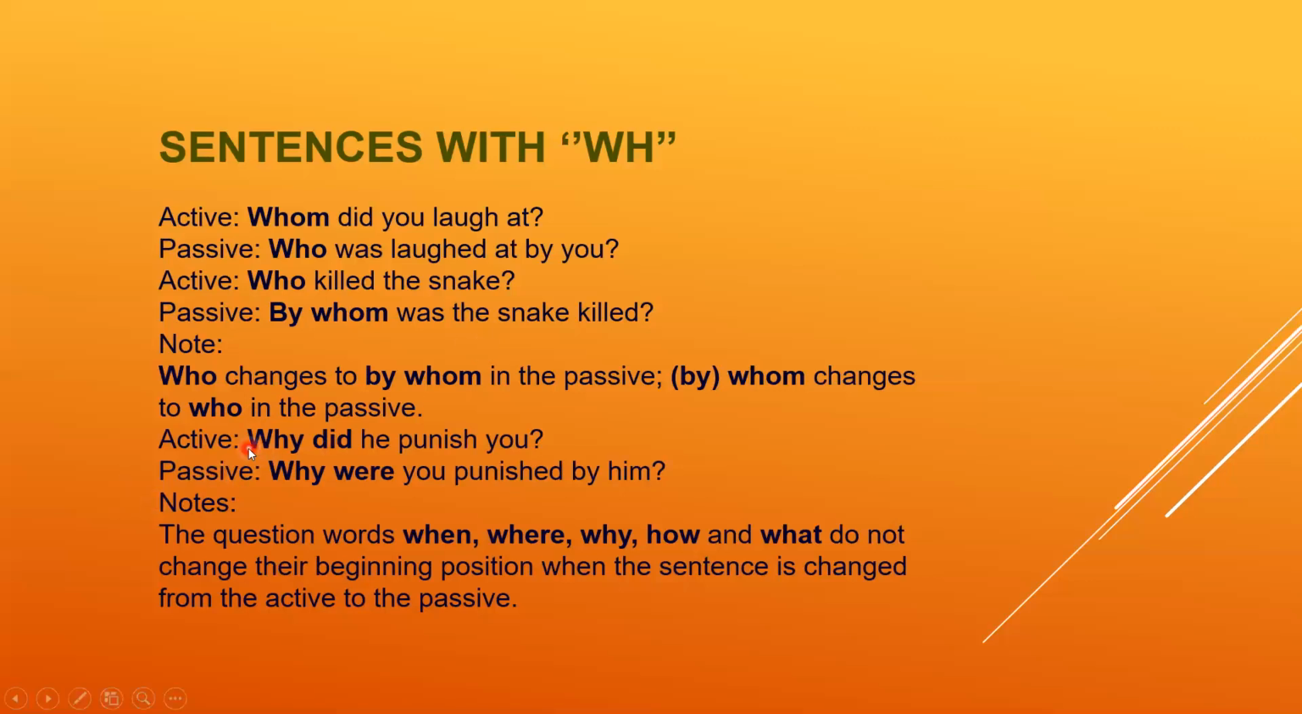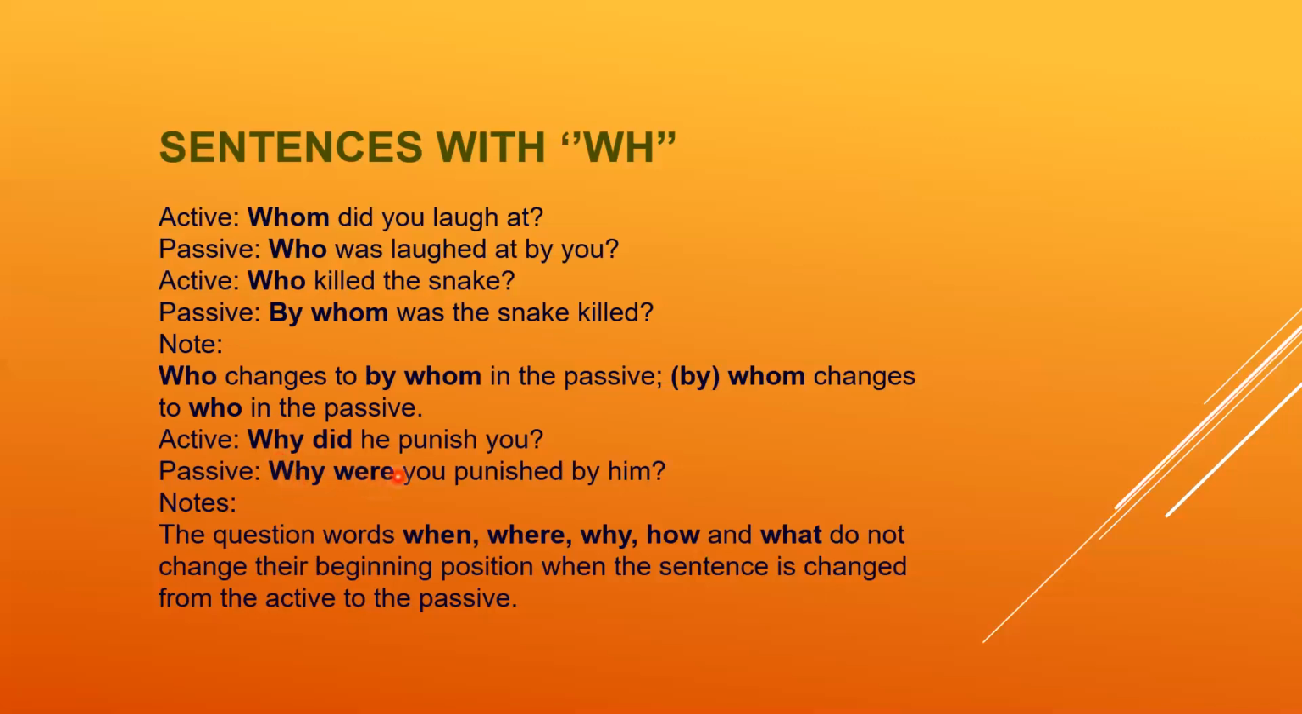Next sentence we have, students. Why did he punish you? Why did he punish you? Now, if there is a did, it means this is the past simple tense. So how do we change? Why remains, but did will not come into the passive. As I told you in the last slide, if there is do, did, does, we will change them into was, were, is, am, are. But why will remain the same.